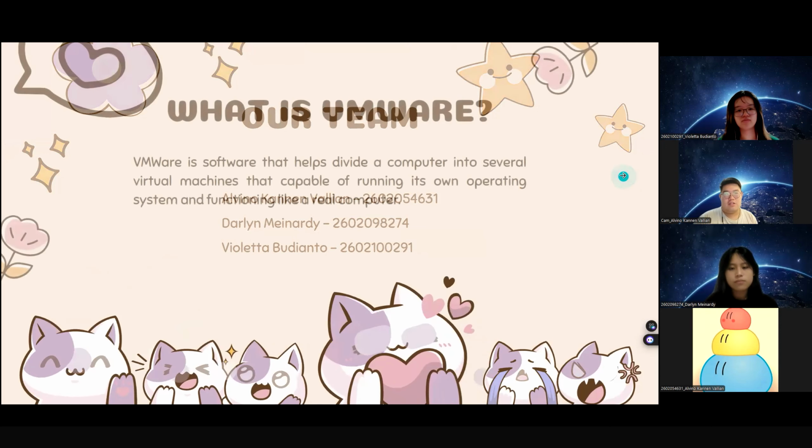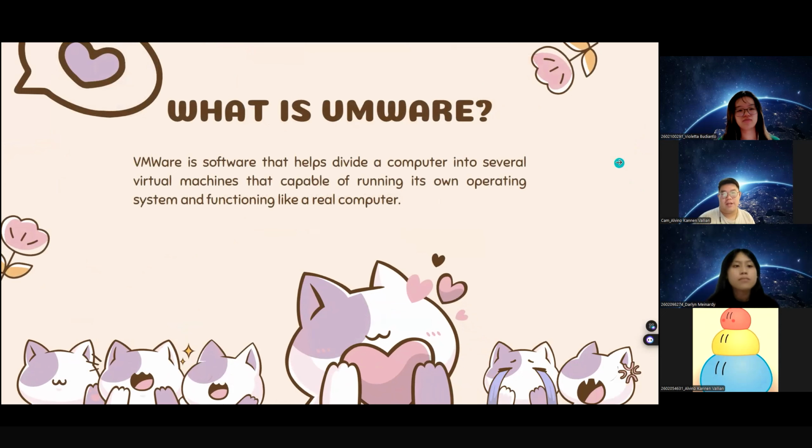So first, we choose VMware and we use the latest version of VMware. So what is VMware? VMware is software that helps divide a computer into several virtual machines that are capable of running their own operating system and functioning like a real computer. So VMware creates an abstraction layer over computer hardware. This layer allows the hardware of a single computer to be divided into multiple virtual machines that are capable of running independently like a real computer, even though it uses only a portion of the actual hardware.